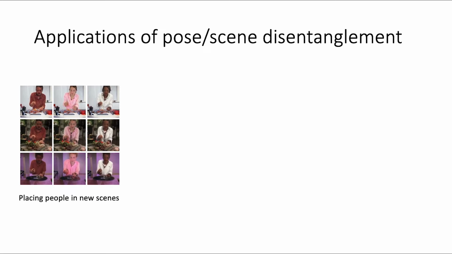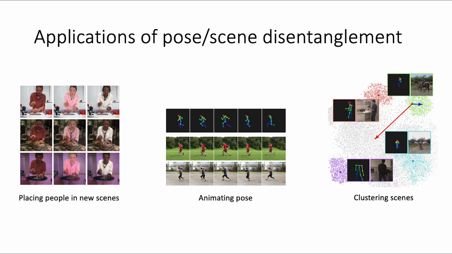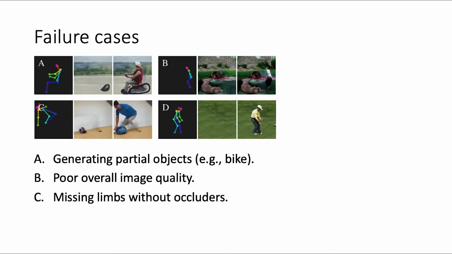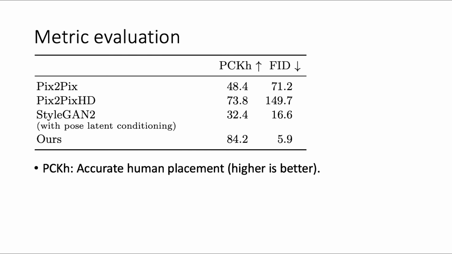Additional applications of our pose scene disentanglement include placing generated people in new scenes without changing human appearance, animating pose within a generated scene, and leveraging scene clusters to shrink the sampling distribution at test time, which helps mitigate generated image artifacts. Our model suffers from some failure cases. Examples include generating partial objects such as a bike, poor overall image quality, missing limbs without occluders, and trouble placing objects such as a golf club in a person's hands.